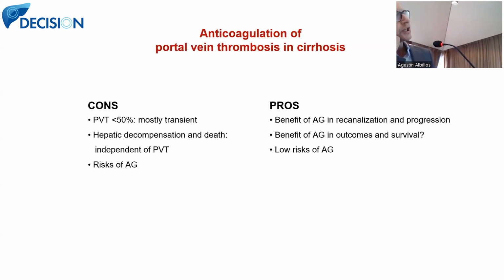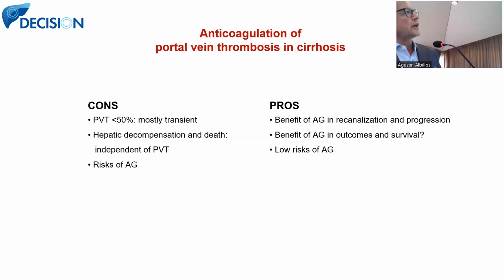Well, probably you will ask why this guy is giving us this information, because I think this is the main clinical experience we have in the use of anticoagulants in patients with cirrhosis, those with portal vein thrombosis. We can get some information that will be useful for the COMBAT trial, using anticoagulants in patients with cirrhosis, although the evidence is very weak.